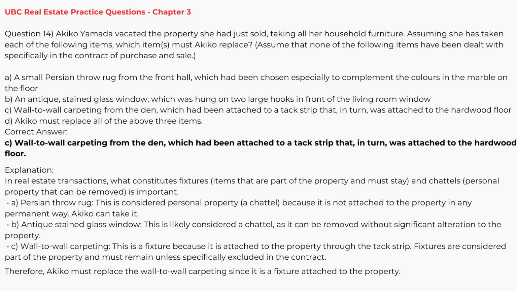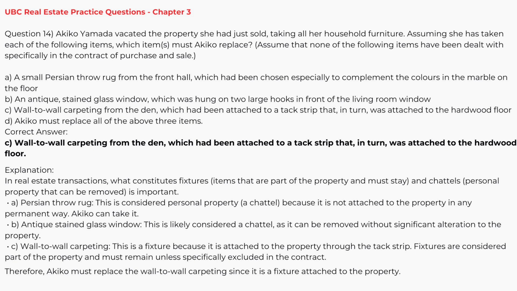A, a small Persian throw rug from the front hall, which had been chosen especially to complement the colors in the marble on the floor. B, an antique stained glass window, which was hung on 2 large hooks in front of the living room window. C, wall-to-wall carpeting from the den, which had been attached to a tack strip that in turn was attached to the hardwood floor. D, Akiko must replace all of the above 3 items.